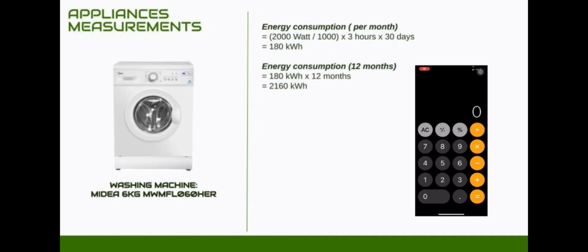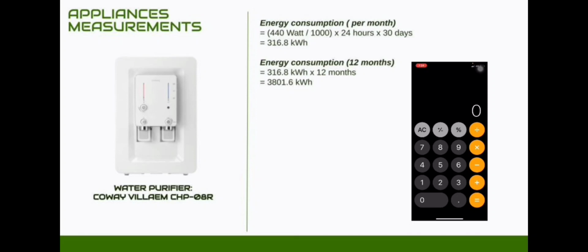Then we calculate energy consumption per month of the washing machine, which is 2000 watt divided by 1000, and then we multiply by 3 hours and multiply by 30 days, and we get 180 kilowatt hours. And then we continue with the energy consumption in 12 months, so we just multiply by 12 months, and we get 2160 kilowatt hours.